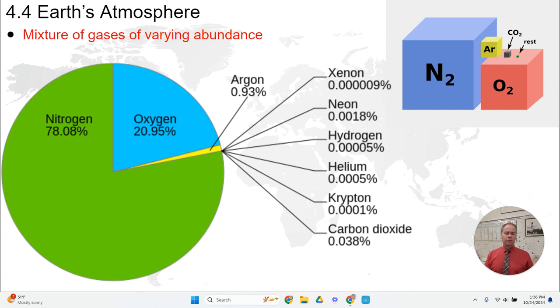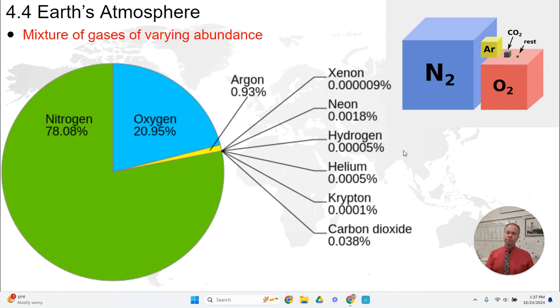So the atmosphere is the layer of gases that surrounds the Earth, and the composition of the atmosphere is mostly nitrogen and oxygen. Together, those make up about 99% of the Earth's atmosphere. The majority of that is actually nitrogen, 78% or so. And then if we take what remains, we can see the other components of the atmosphere, argon and hydrogen and so forth.